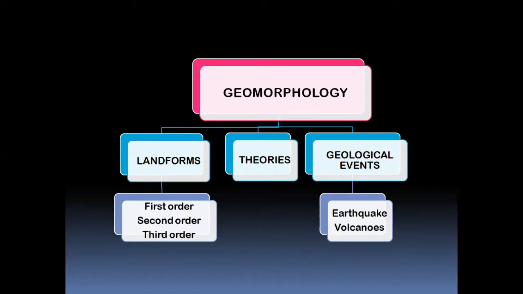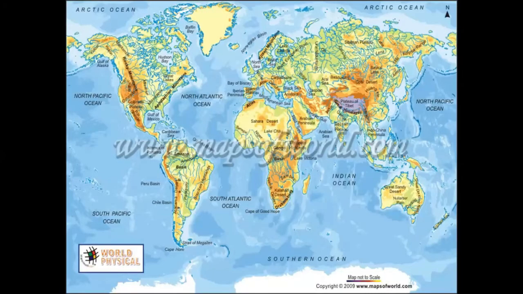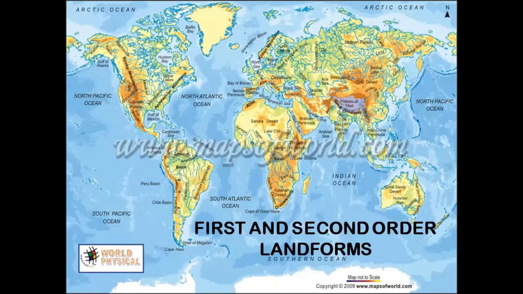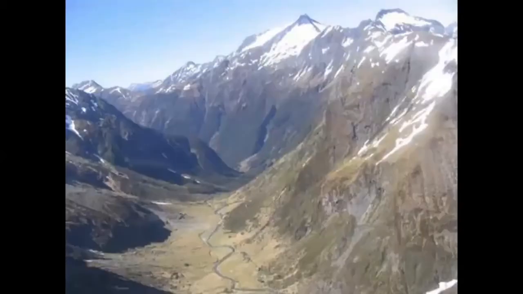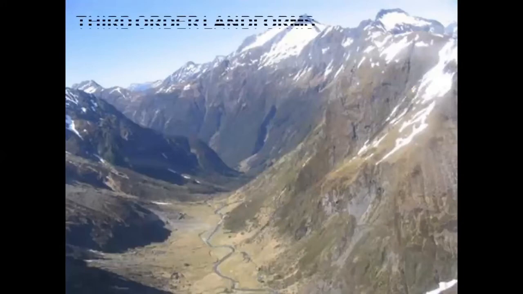So when we're talking of physical geography, we teach about landforms, then we have theories, and we have geological events. So for example, when we talk of landforms, we have first order, second order, and third order landforms. This is our first order landforms, which is all the continents and the oceans. And if you look closely into each continent and ocean, you have the second order landforms, which are mainly plateaus, mountains, and you have valleys and so on.